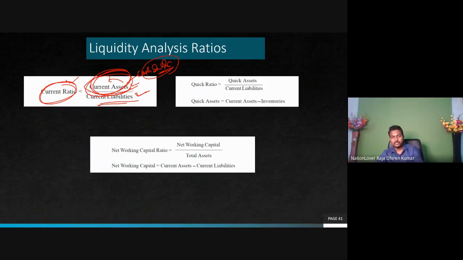This is what is called the current ratio. That means a ratio gives more sense, more useful data, a summarized figure. So ratio serves as a better understanding.